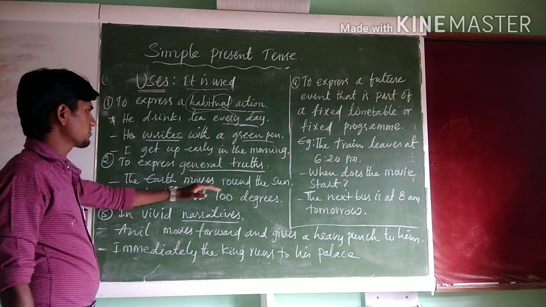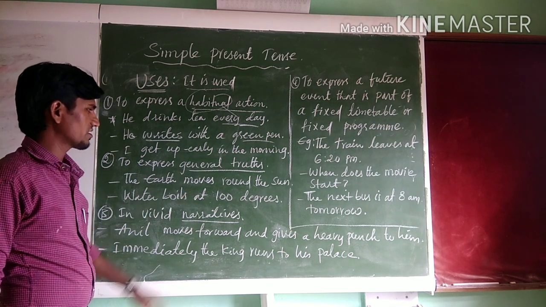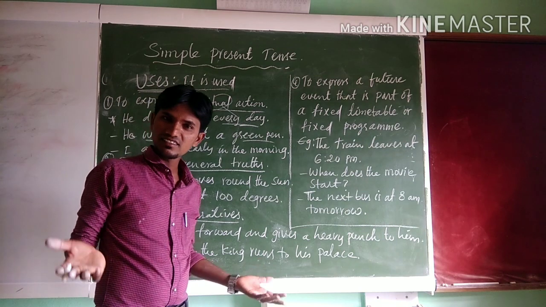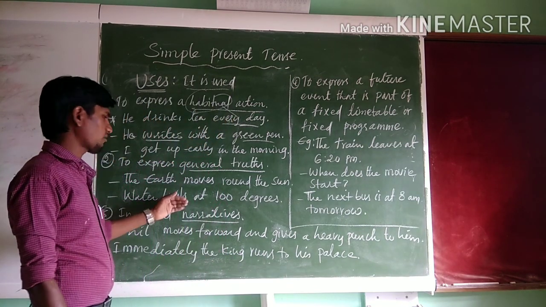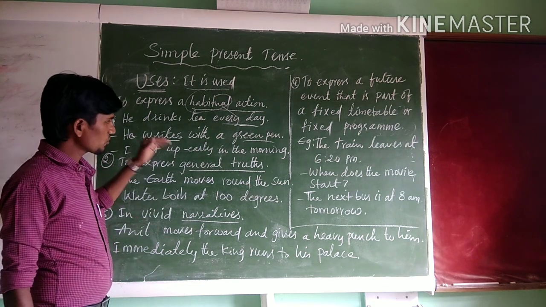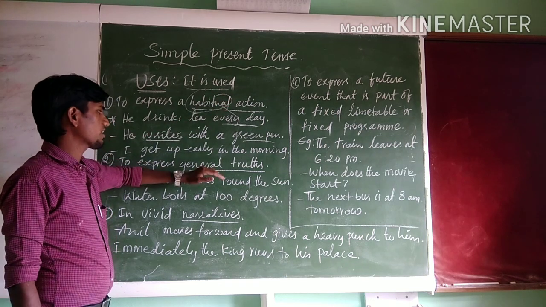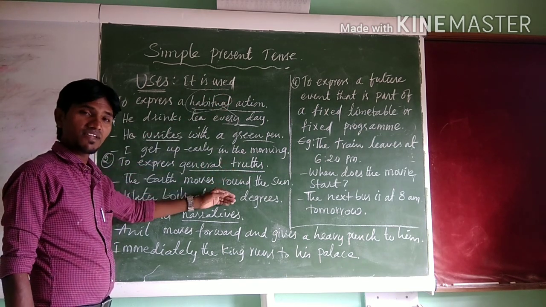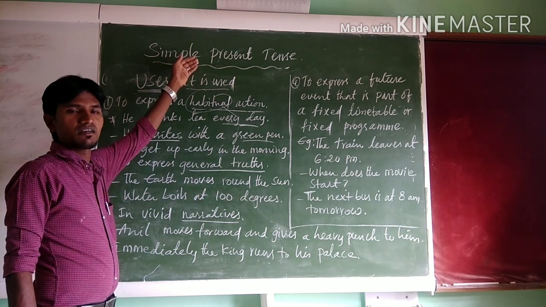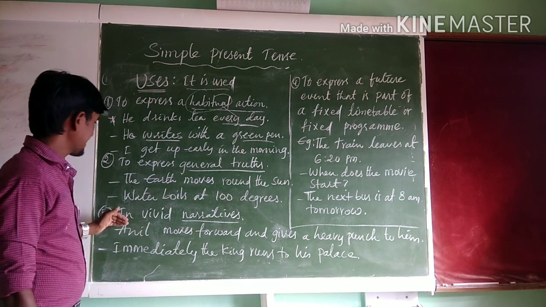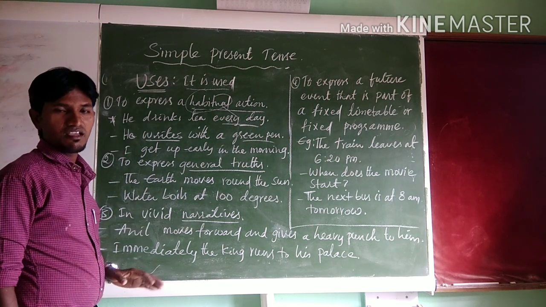So, the earth moves around the sun. And the next example, water boils at 100 degrees. It is a scientific fact. Water boils at 100 degrees. So to express habitual actions or customs, general truths or universal facts, or even scientific facts, we use simple present tense. Alright, next, simple present tense is used in vivid narratives when we want to say something clearly.